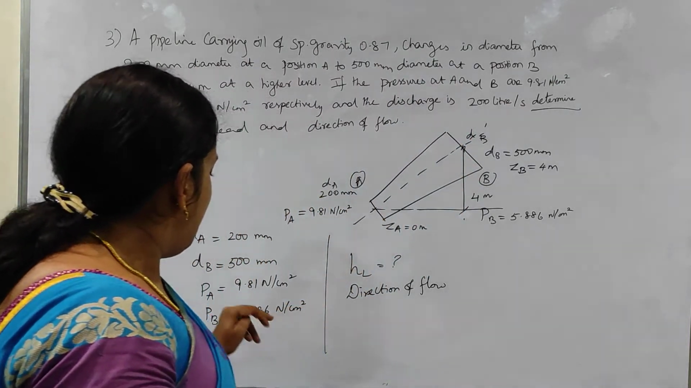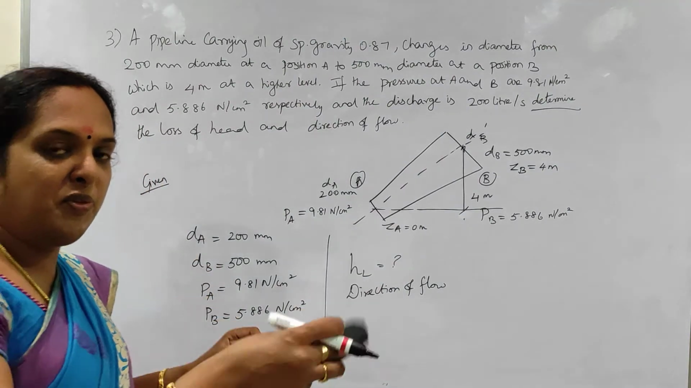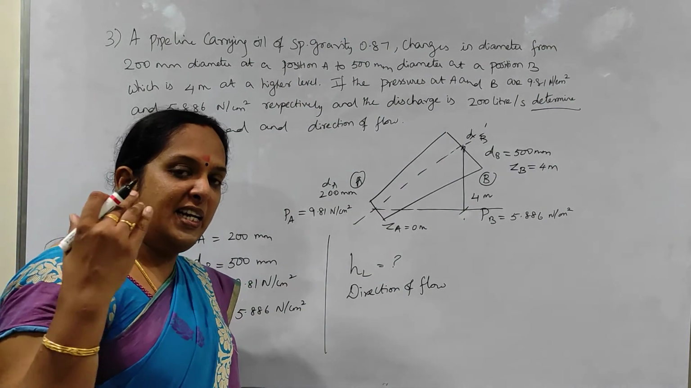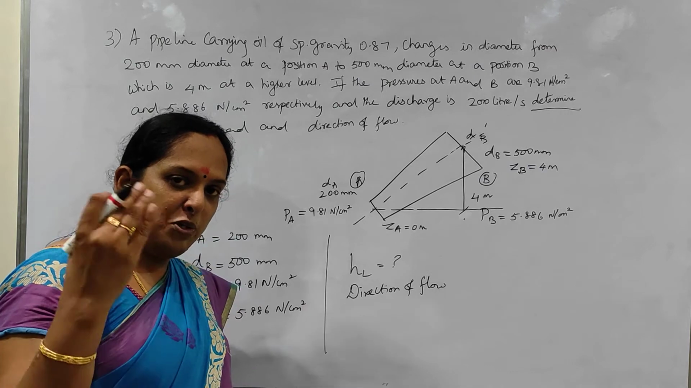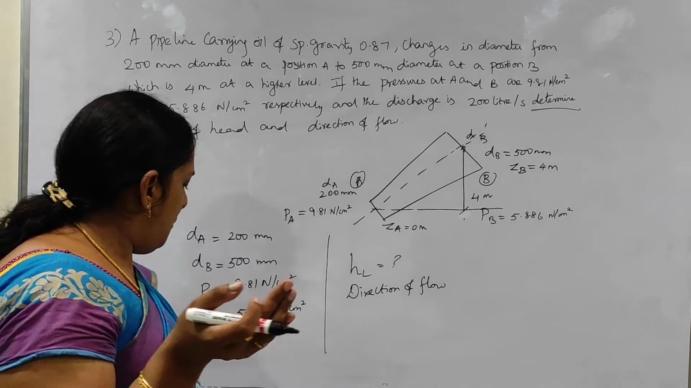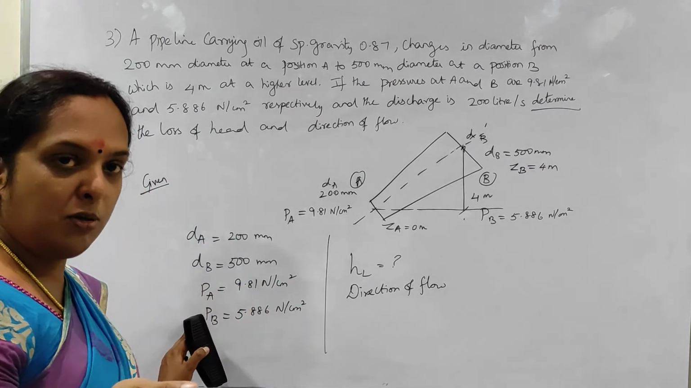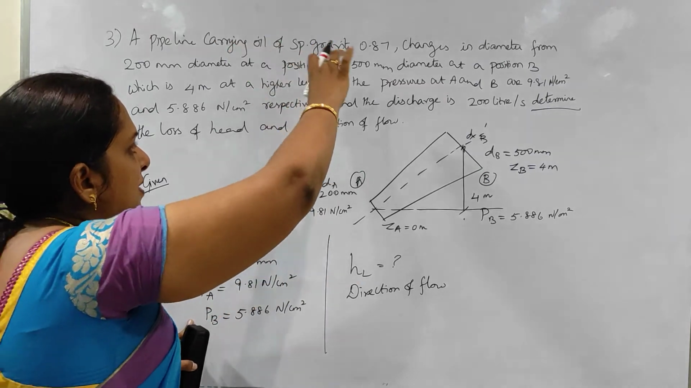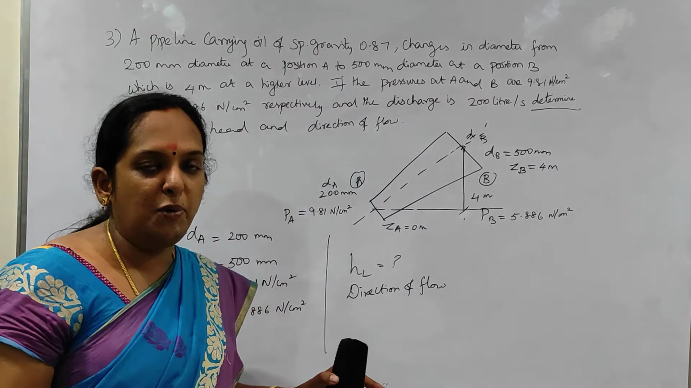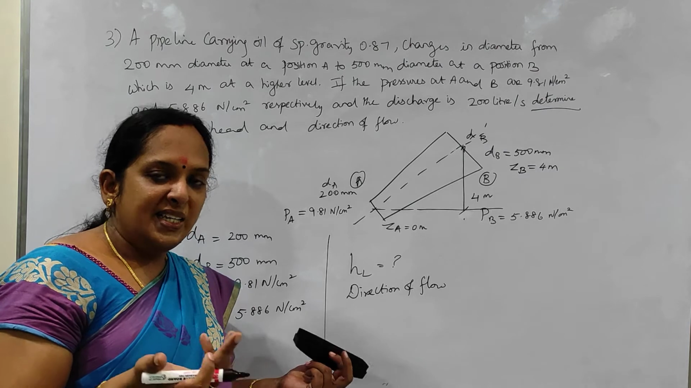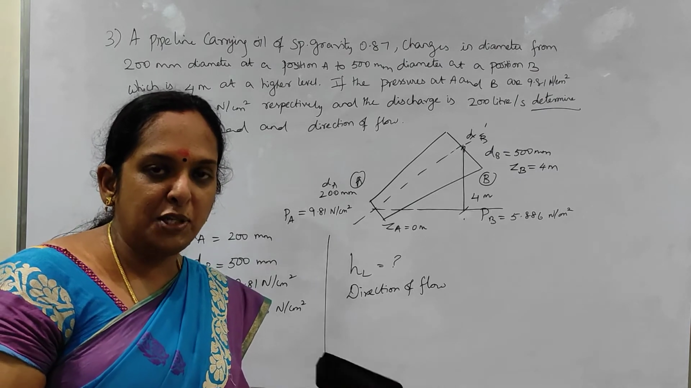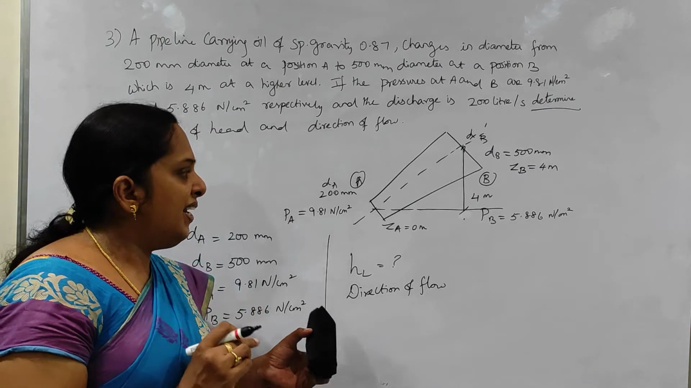Okay. But for that, what is the equation? If you recall the Bernoulli's equation, it is P by rho g plus V square by 2g plus Z. P is okay. We have got rho and g is also known, because specific gravity is given; from that you will be able to find out the value of rho. g is always 9.81, so that is also no problem. But V is not known.